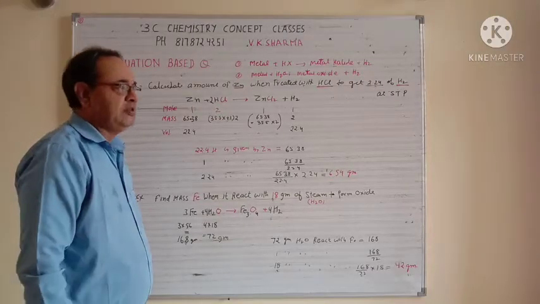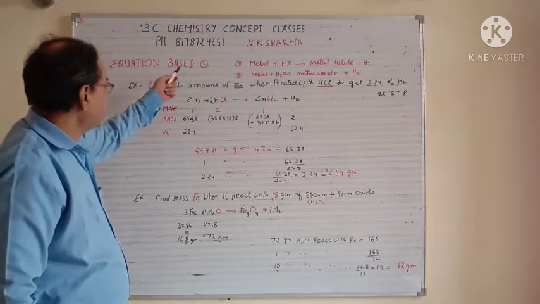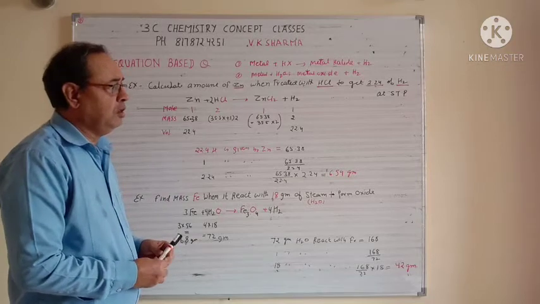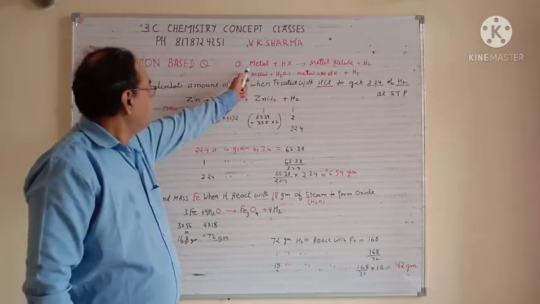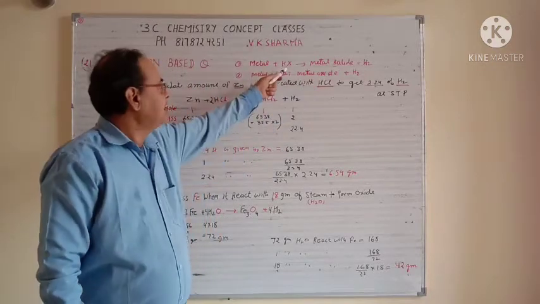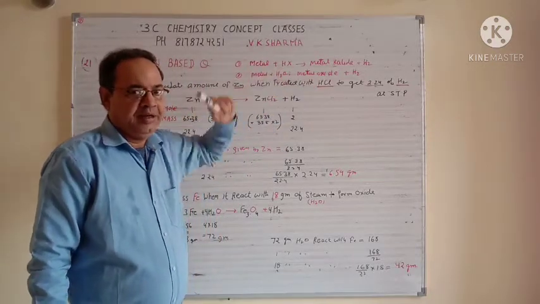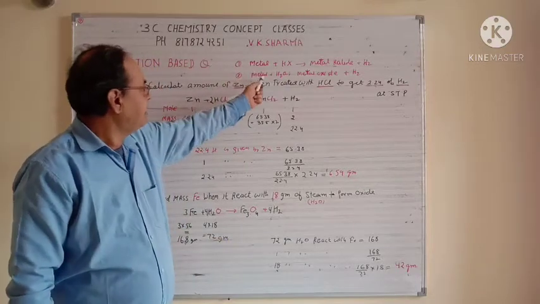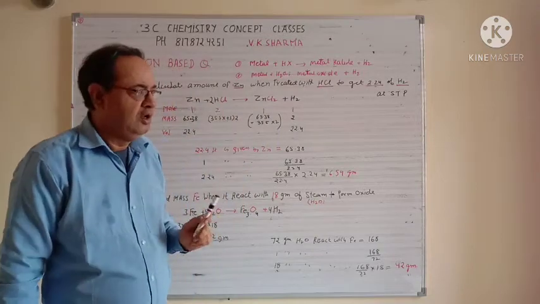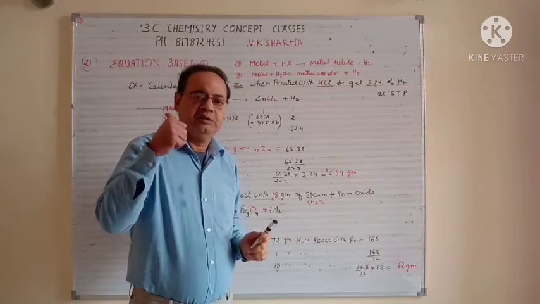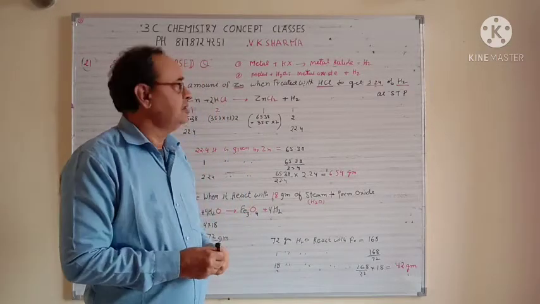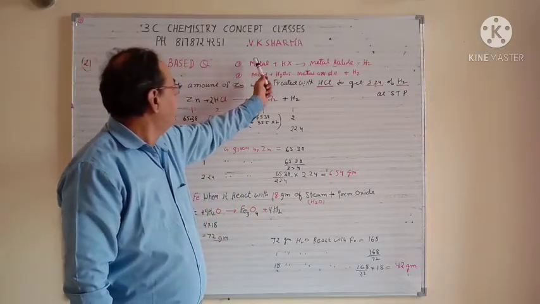Now friends, we have a next problem. There is also equation based question. So before starting the question, you have to know one more concept. Concept is metal plus HX gives you metal halide plus H2, where X can be fluorine, chlorine, bromine, iodine, it can be anything. Another concept is metal plus water gives you metal oxide plus H2. This is another concept. For more detail of the reactions, you can just check into my reaction topic. So you will get a lot of reactions there. So now question based on this first.